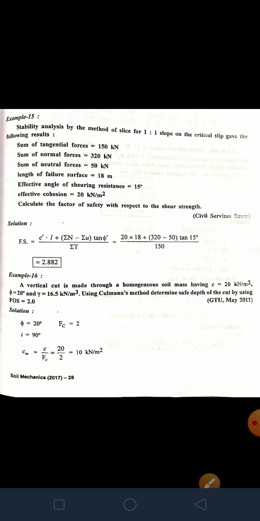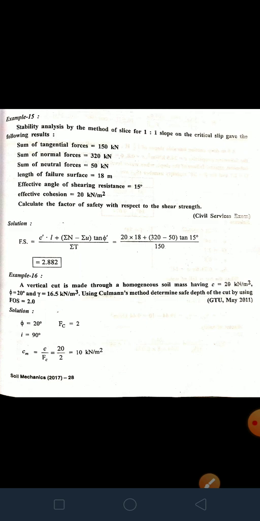stability of slope of earth dam. The stability of slope of earth dam is tested for the downstream slope during steady seepage, upstream slope during sudden drawdown, and upstream and downstream slope during and immediately after construction, and some examples of this chapter. So first of all, before we see examples, what is earth slope?